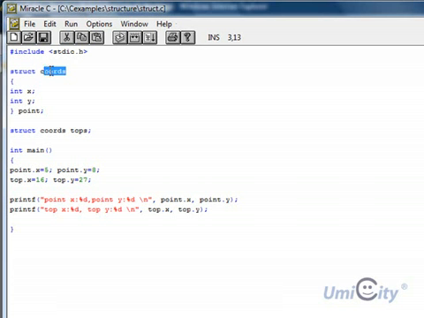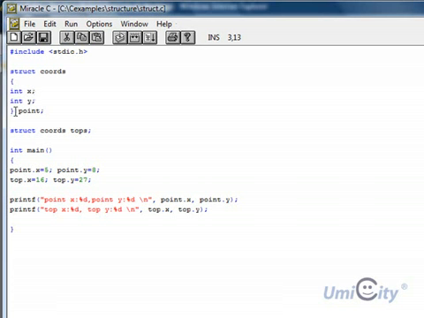COORDS. It could be anything. Okay, and we open it up with the curly brace as if we're defining a function. We start with a curly brace here and we say it has an integer type variable called x, integer y. Okay, so it's going to be holding x y positions.